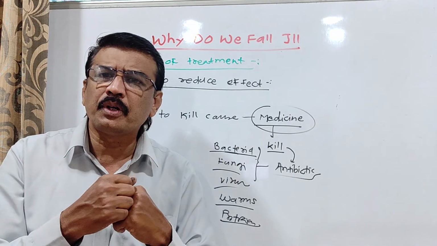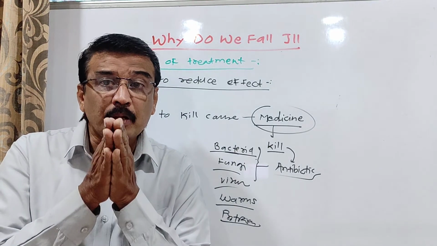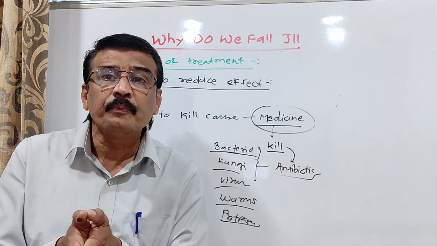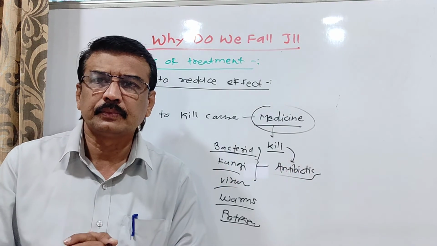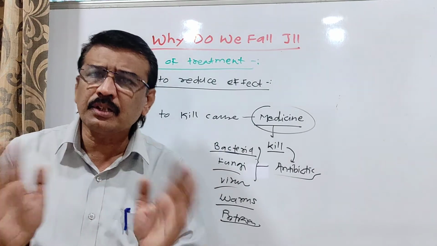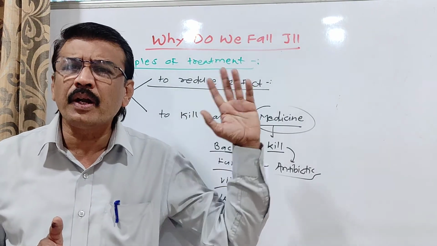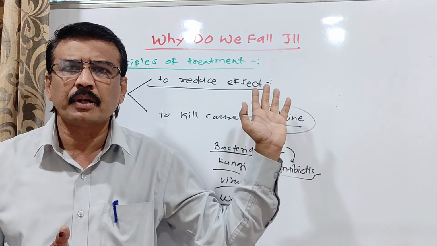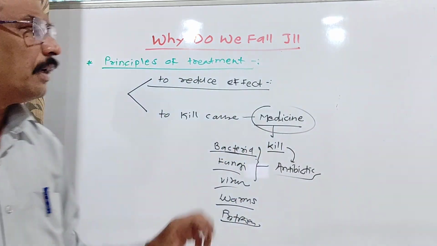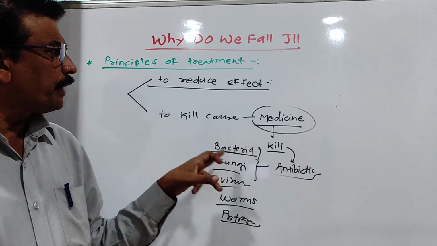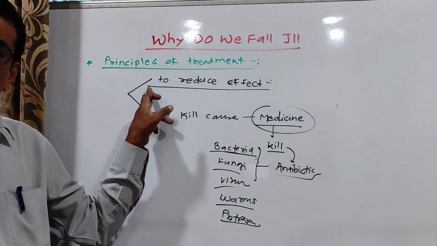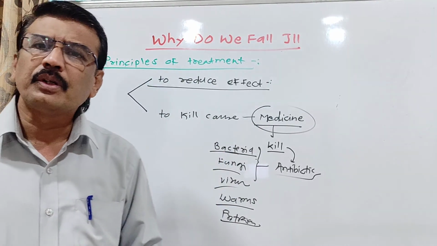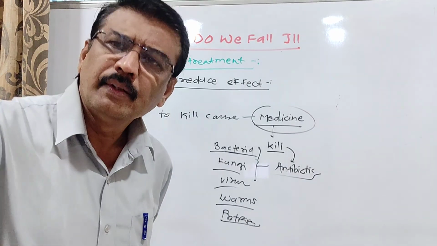Which type of antibody will be formed is permanently recorded in our WBC. That is a vaccine. So this is a preventive measure. That is not a proper treatment. So these are the principles of treatment, the two parts. First, you have to reduce the effect, and second, you have to kill the cause. Okay, thank you everyone.